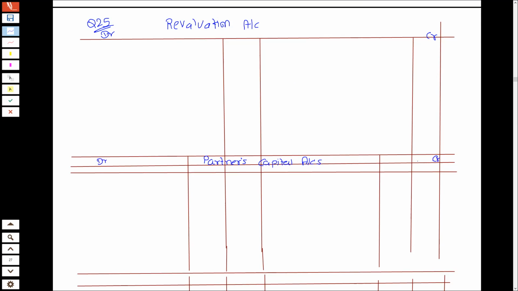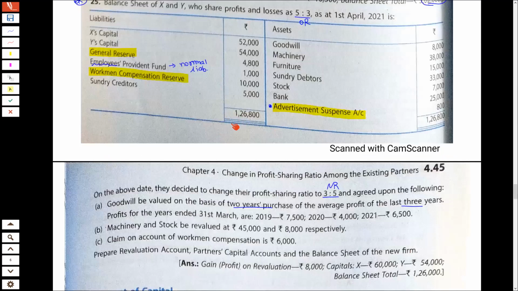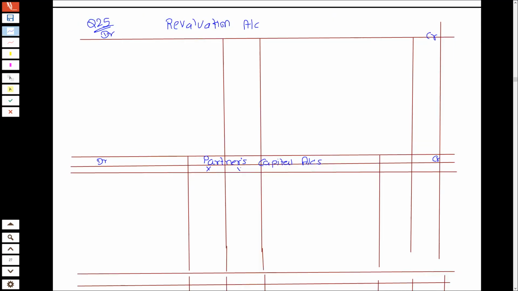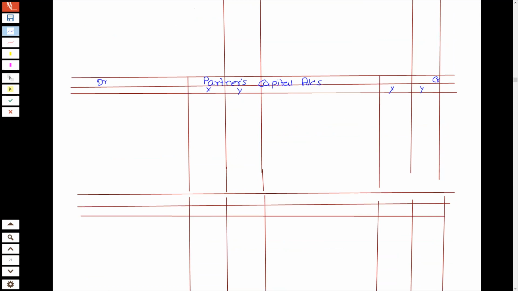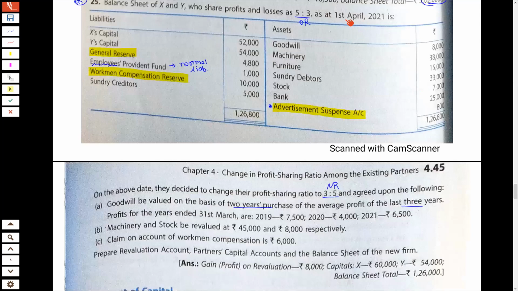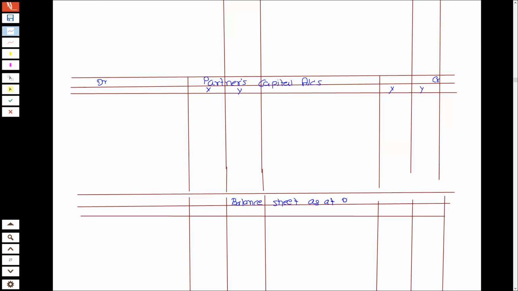Then I have debit and credit, and I will also write names of the partners, X and Y. Then I will prepare balance sheet as at 1st April 21.